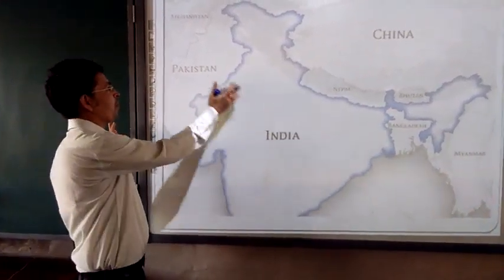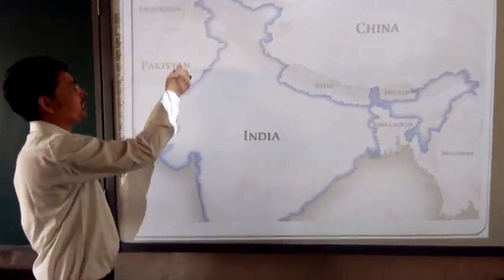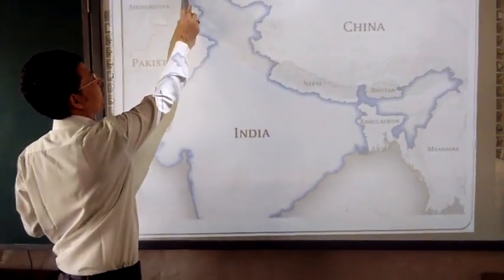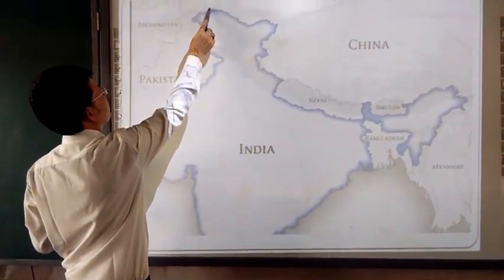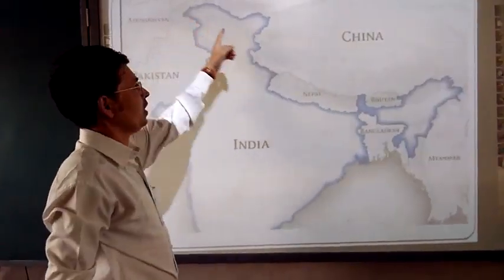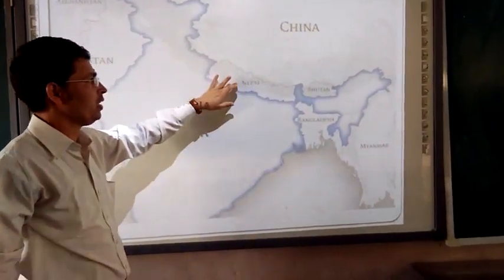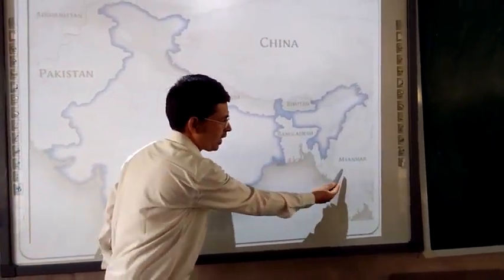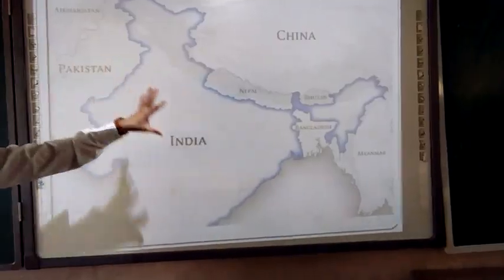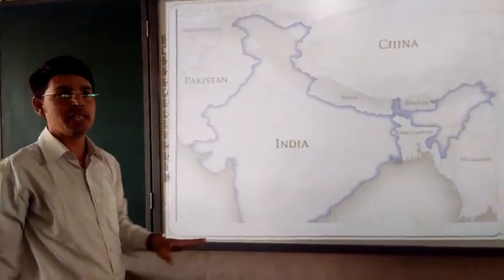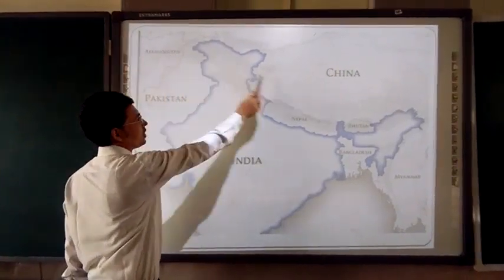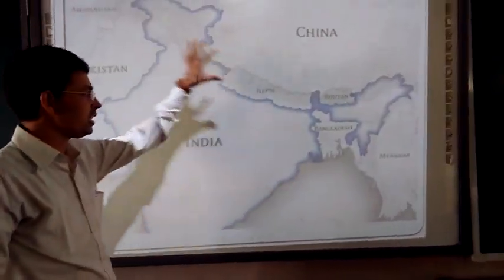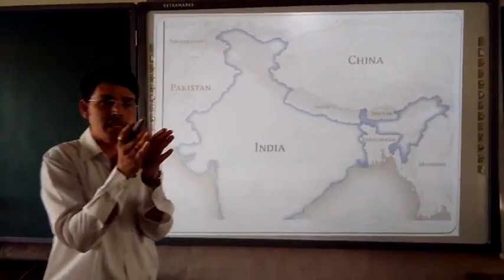Here we go, the first country is Pakistan. Then the second country, Afghanistan. Next we are moving to China. Next Nepal. Next we are seeing Bhutan. Next Bangladesh. Next Myanmar. So these are countries in counting number 7. This is 1, this is 2, this is 3, this is 4, this is 5, this is 6 and this is 7. All these 7 countries have an adjacent boundary with India.